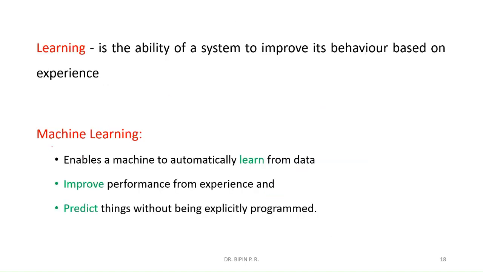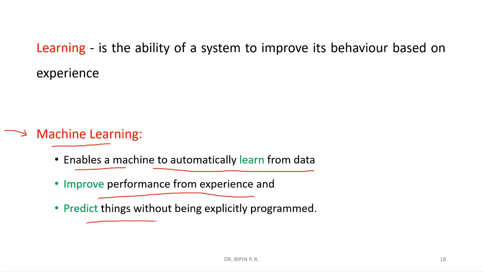Now, more into machine learning. What is machine learning? It enables a machine to automatically learn from past data, improve performance with experience, and predict or classify things without being explicitly programmed. So this is the formal definition of machine learning.